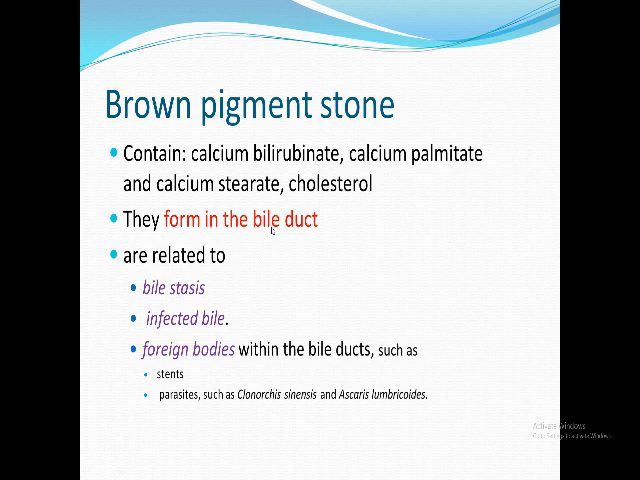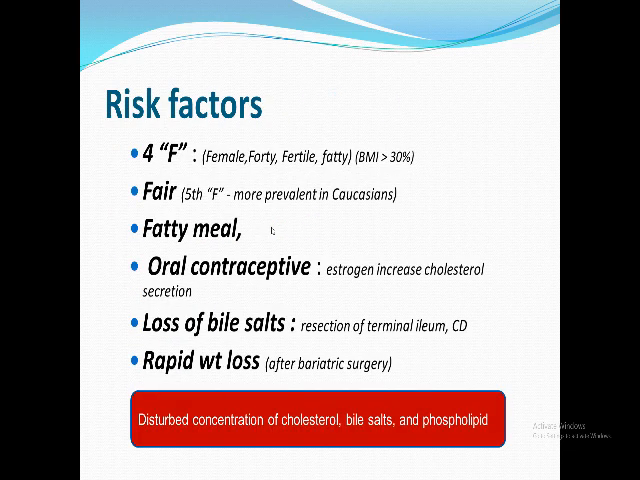We finished the stones, and we reached why these stones are formed, what are the certain circumstances that lead to the formation of stones. Sure, cholesterol stone is predisposed by these very common items, either the 4F: female, above 40, fertile, and fatty, BMI more than 30. More in fair personnel, especially with fatty males, and oral contraceptives, because estrogen increases cholesterol secretion. Loss of bile salts, especially if there is resection of the terminal ileum or disease in the terminal ileum, as in Crohn's disease, there is no enterohepatic circulation of bile, so the bile salts decrease.